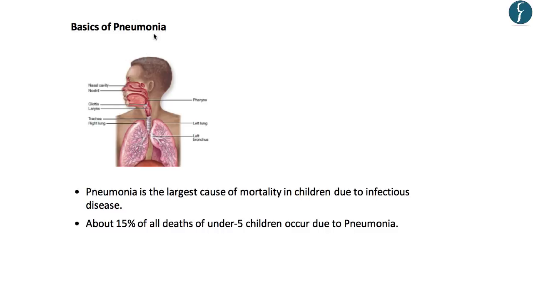Now let's understand the basics of pneumonia disease. As we know, in the human respiratory system, air that is inhaled through the mouth or nose passes through the pharynx, which is this portion of the body, then the larynx, and enters the trachea, which is the windpipe, which bifurcates into right and left bronchi, which are branched into bronchioles in the lungs.